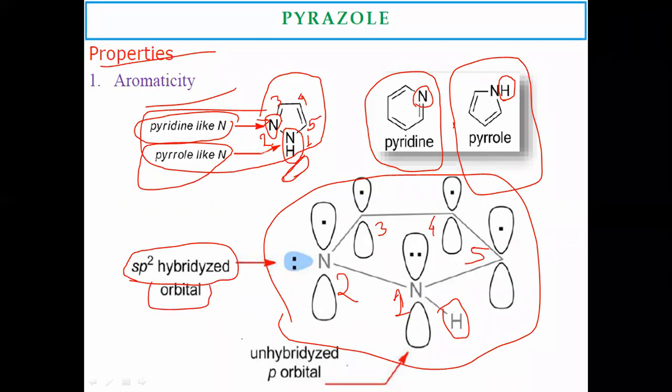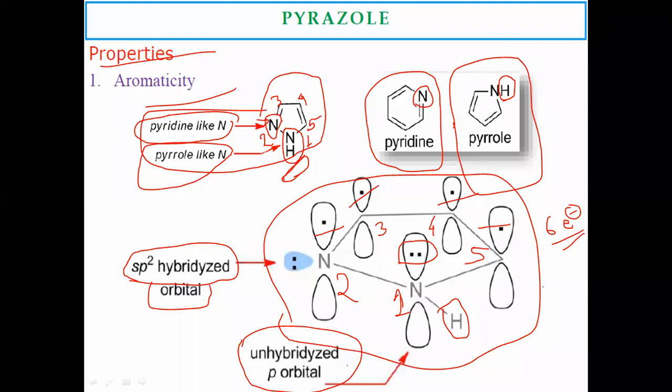The orbital picture of pyrazole is planar in nature, and the sharing of non-bonding electrons in pyrazole is as follows: three from carbon atoms, this one and this one. There are three electrons from carbons, one from the pyridine-like nitrogen, and two unshared electrons from the pyrrole-like nitrogen. In total, six electrons are present in the structure.